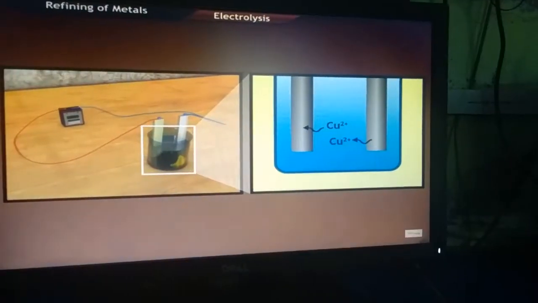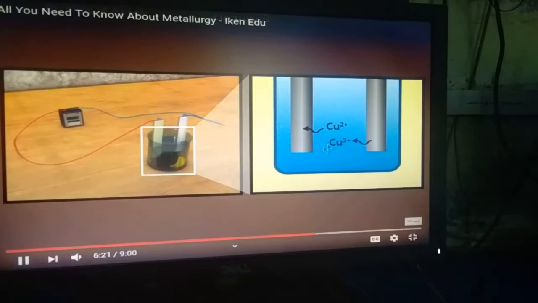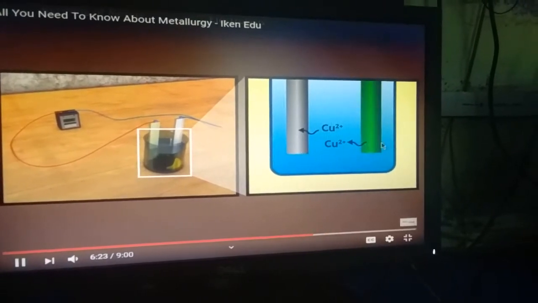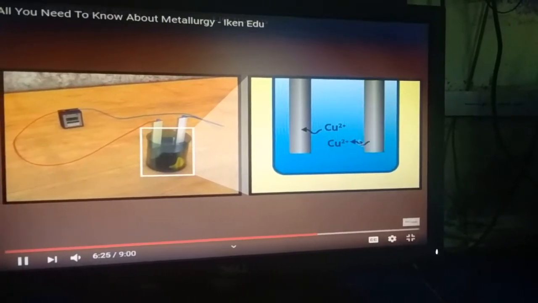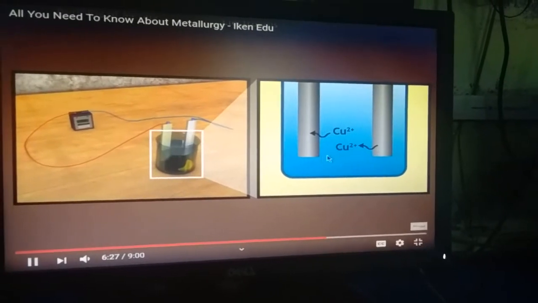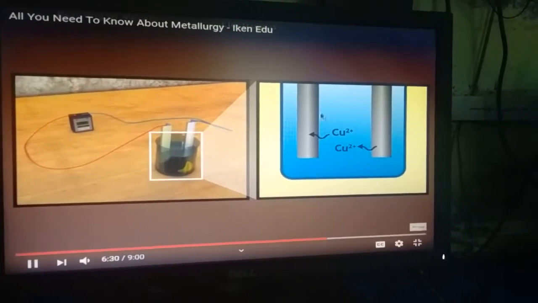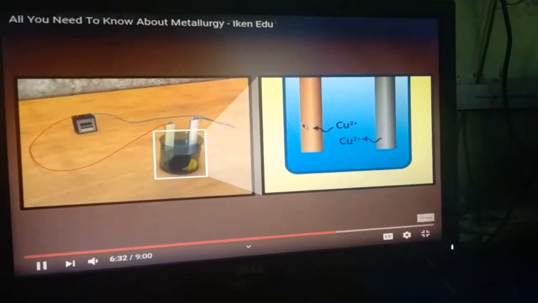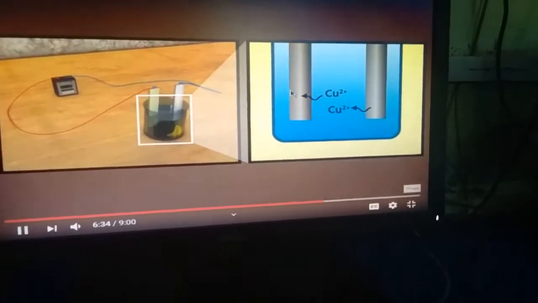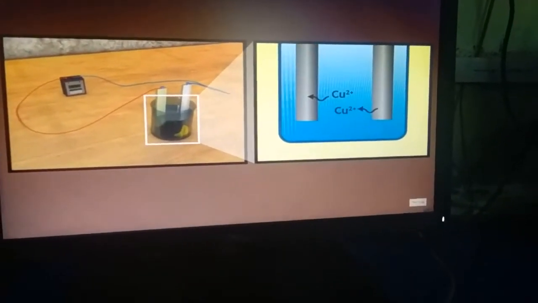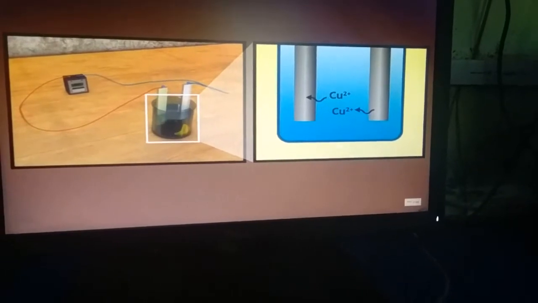Now we can watch the reaction taking place here. As we know, copper ions come from the anode into the solution, and they move to the cathode. And both processes we can observe here: oxidation and reduction take place at the anode and cathode respectively.